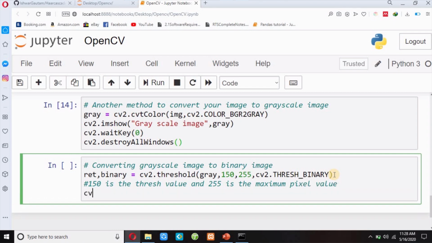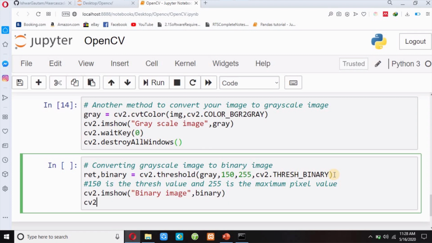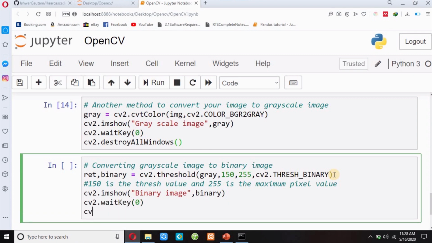And then I will display my image with cv2.imshow. I will give the name binary image, and I will pass the same binary. And then I will use cv2.waitKey 0 and cv2.destroyAllWindows.